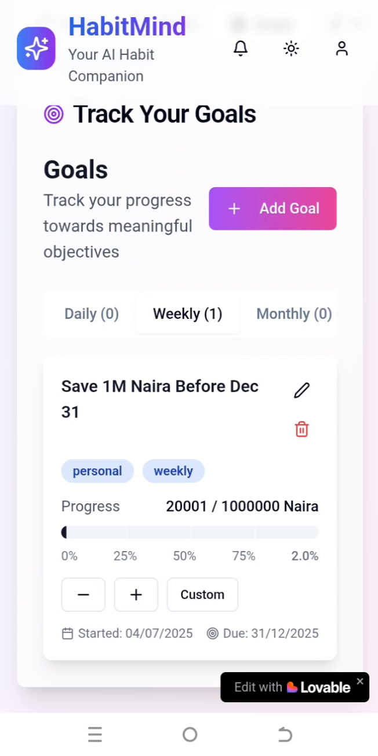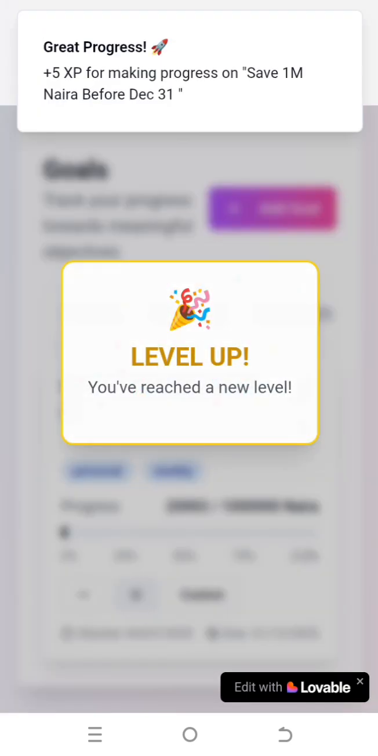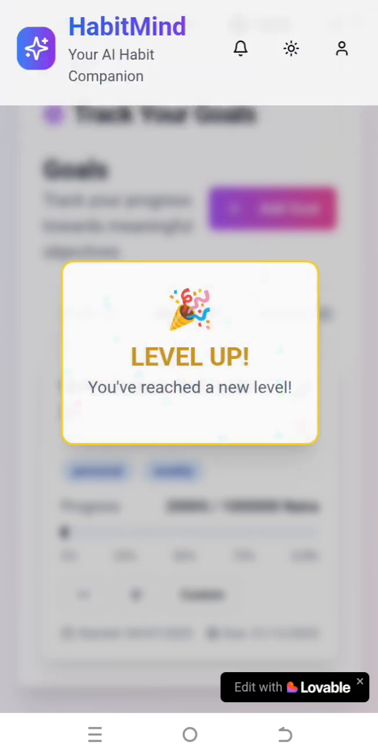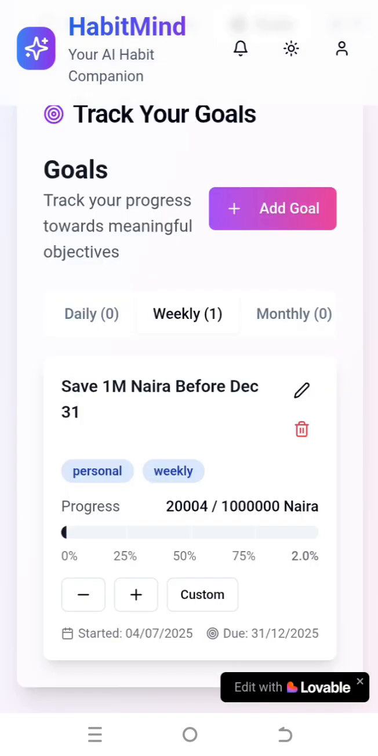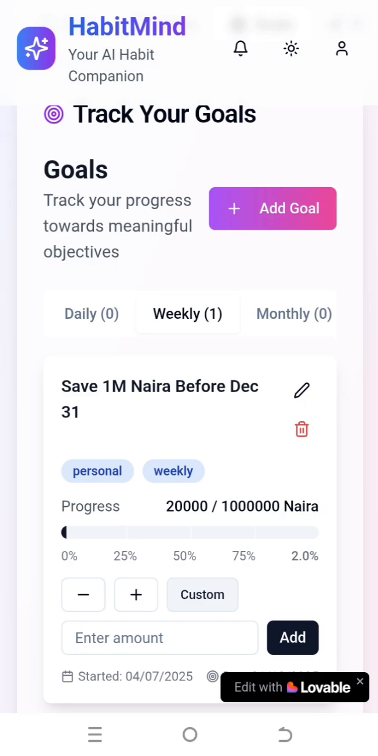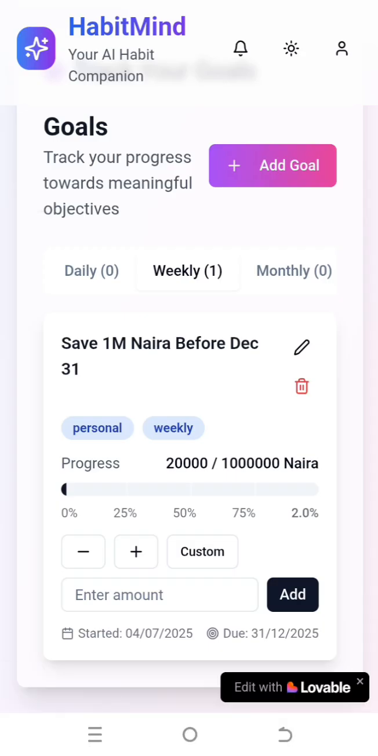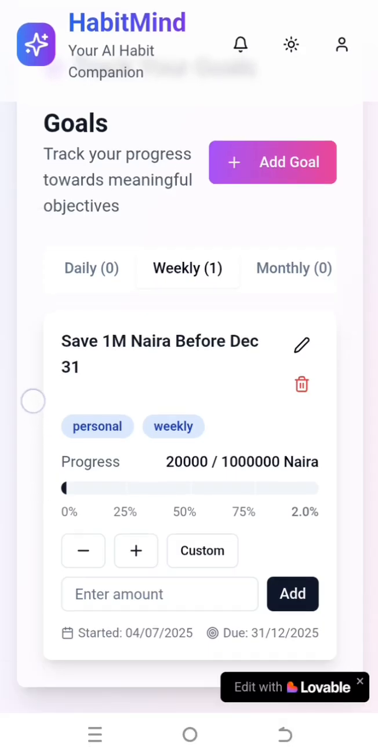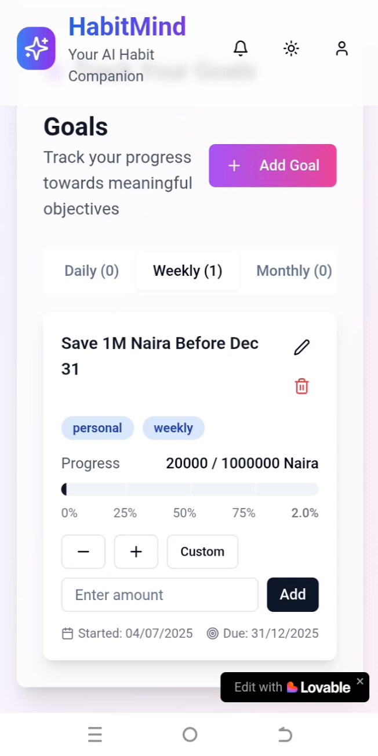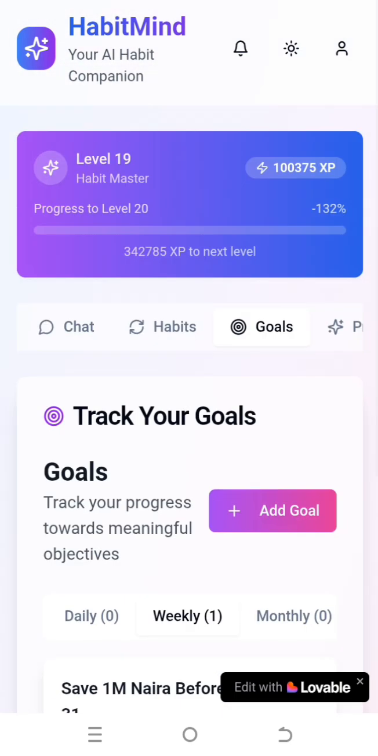So I have 20,000. You can use the minus arrow to subtract incrementally, with a value of 1. I can also continue to increase, and I can use this to subtract. I can use the custom button to add a custom amount. So whenever I add money to these savings, I can click here to add it to my goals and view my progress. Okay, that's that for goals.